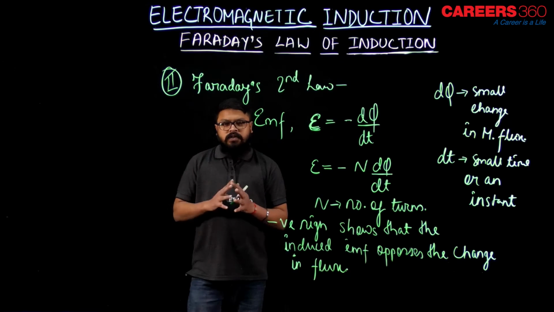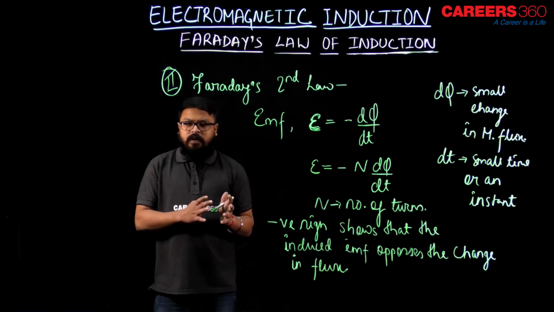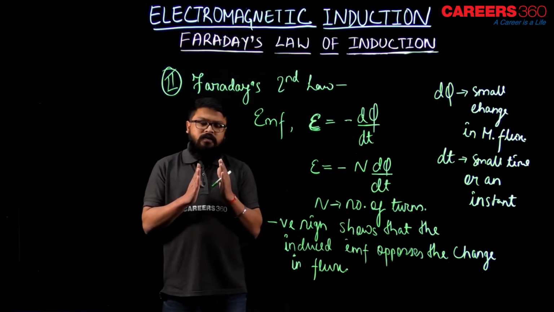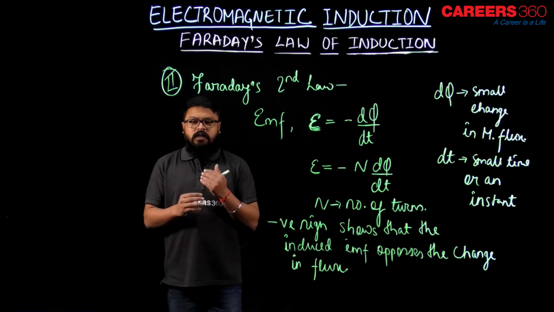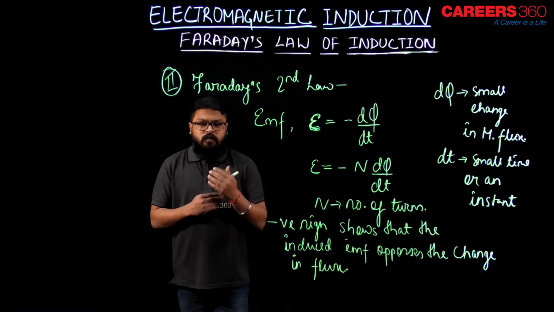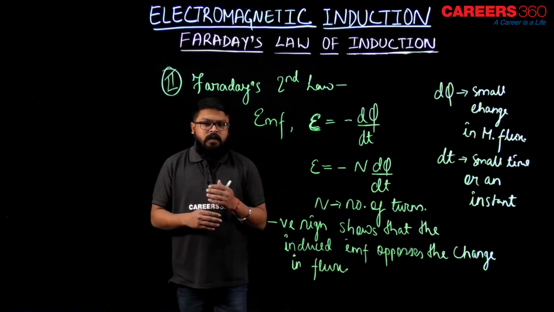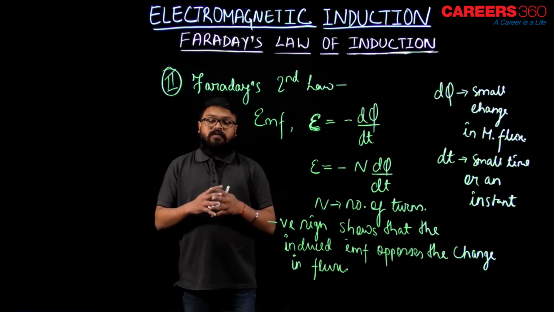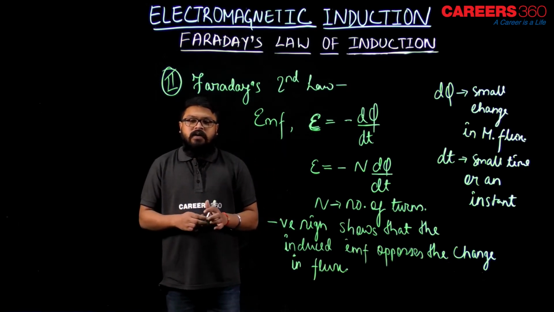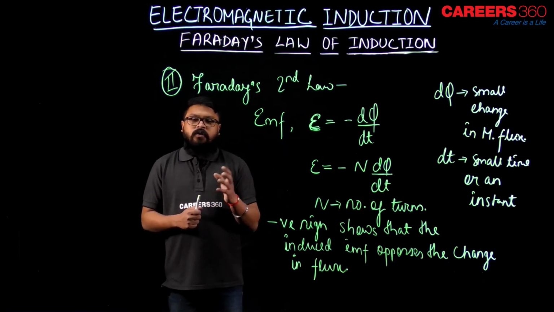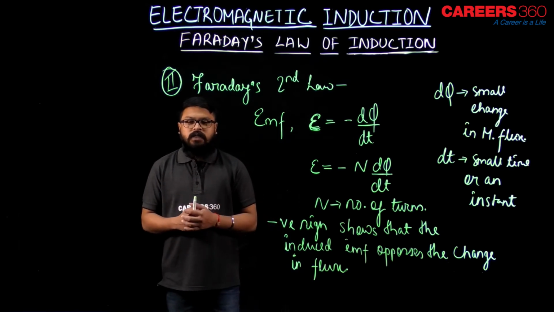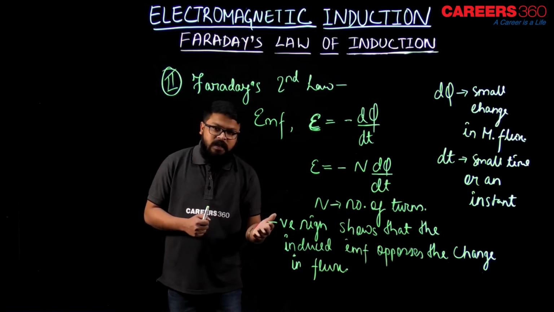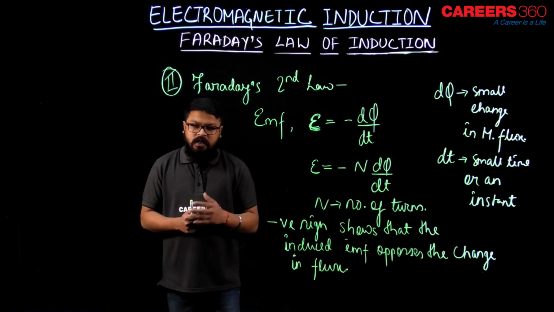Now, if this is the induced EMF, because of this induced EMF, after some time there would be induced current. That time interval or gap is very small. As soon as the EMF is induced, after a very small instant of time, there would be current in the circuit, and that current would be called induced current, because from Faraday's experiment we directly concluded that because of the change in flux linked with the coil or the conductor, there would be induced current or production of current.